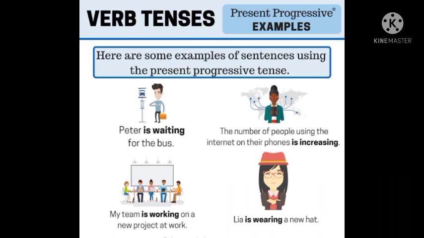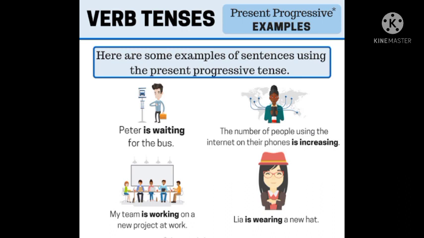So students, Peter is waiting for the bus. Yes. What is he doing in the picture? He is waiting for the bus. Okay, right now. So Peter is waiting for the bus. And we have used is and the ing form of the verb.